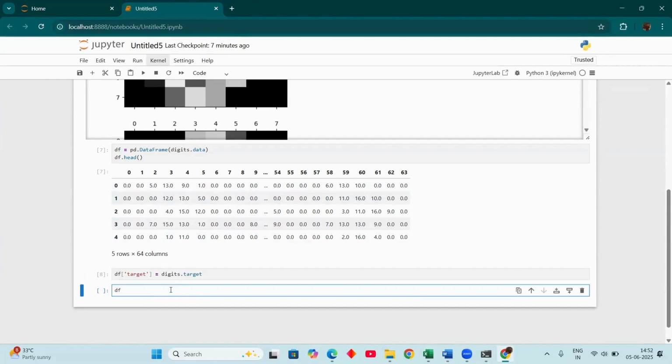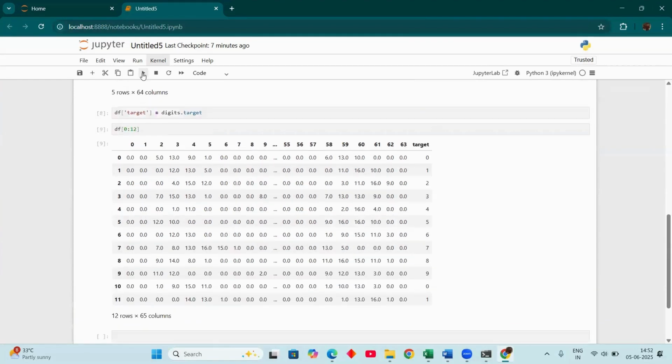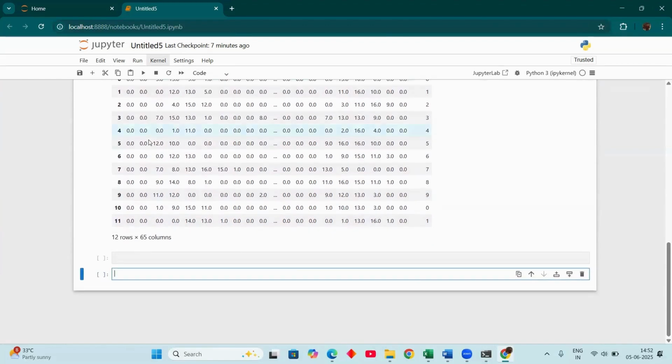Check once df from 0 to, I have to check. Okay, let's take 12, it's a random number. Let's check the data. So see, I can check the df head. I am taking the data up to 12. Here 64, row 64, column 64. I just take the rows up to 12. Okay. So target 0, 1, 2, 0, 1, 5, 6. See, the numbers go up to 9, and after that, 10 again starts from 1.